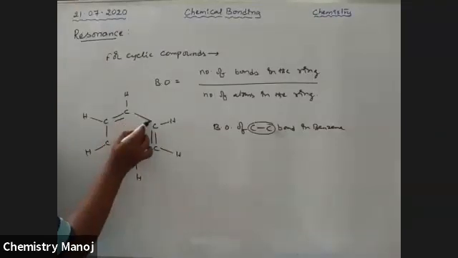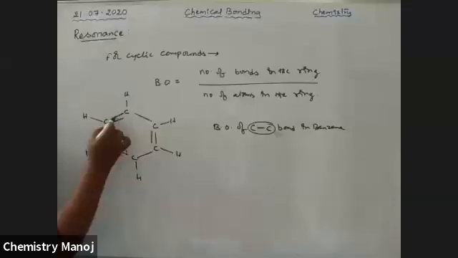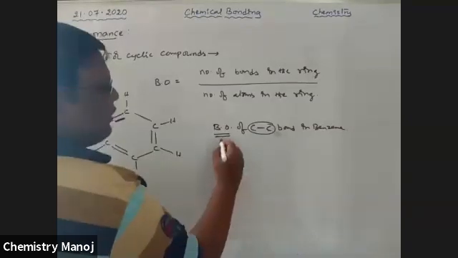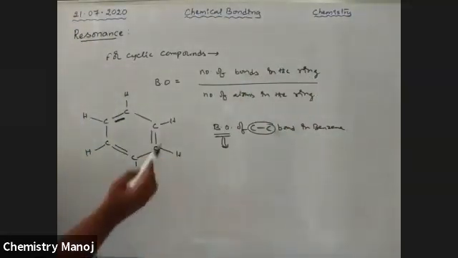Sometimes bond order here is 1. Bond order means the number of bonds between the atoms. Sometimes it is 1, sometimes it is 2. It is a C-C bond, it is also a C-C bond. Here bond order 2, here bond order 1. What do we have to take? In this case, bond order is equal to the number of bonds in the ring.